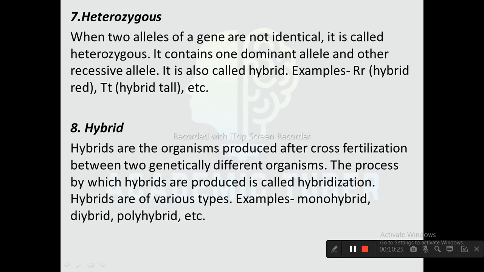Next one is hybrid. Hybrids are the organisms produced after cross-fertilization between two genetically different organisms. The process by which hybrids are produced is called hybridization. Hybrids are of various types. Example, monohybrid, dihybrid, polyhybrid, etc.